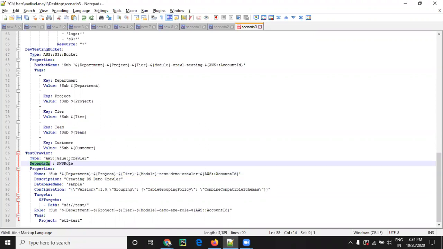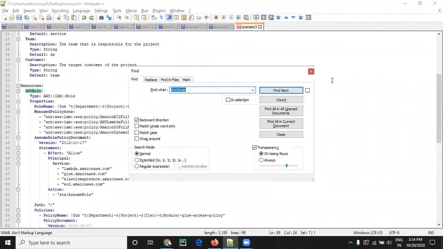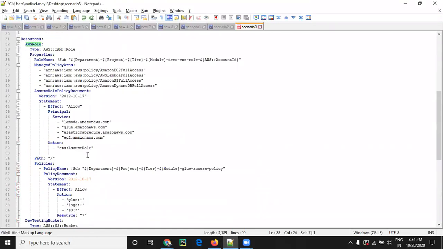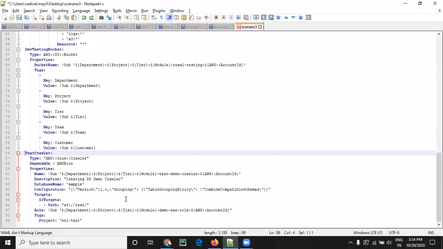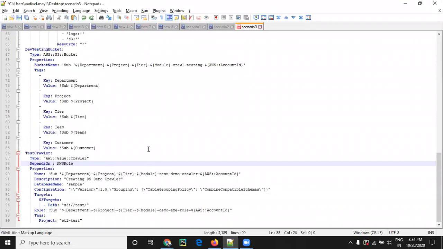DependsOn AWS role. This is the logical name for this resource. After this resource is created, this resource will be created. So it depends on this role. Further, we are using the depends on condition.